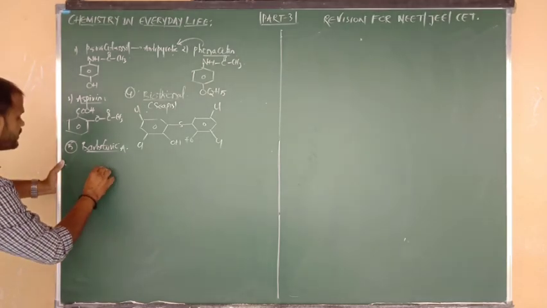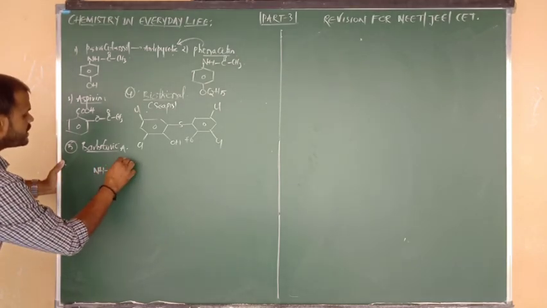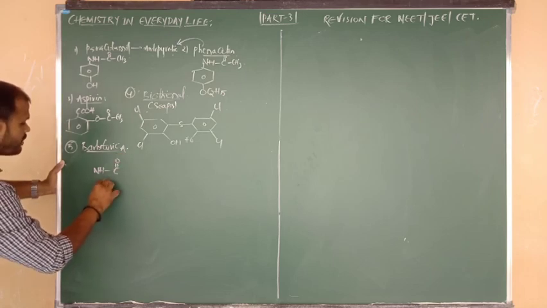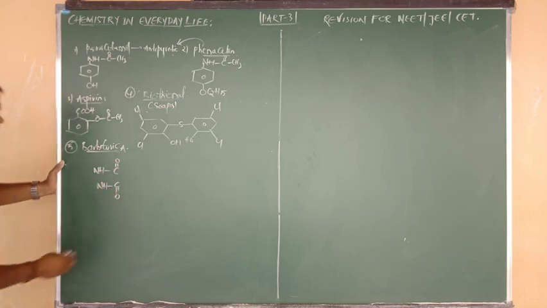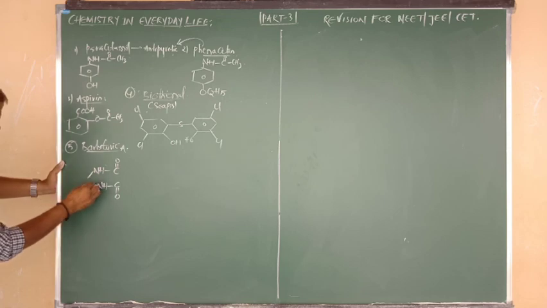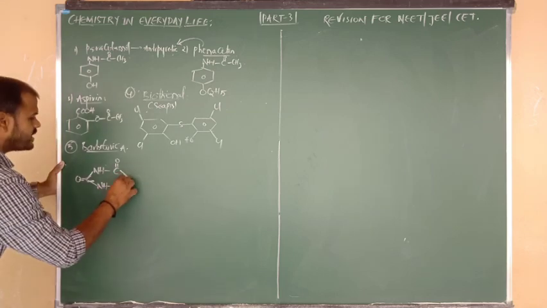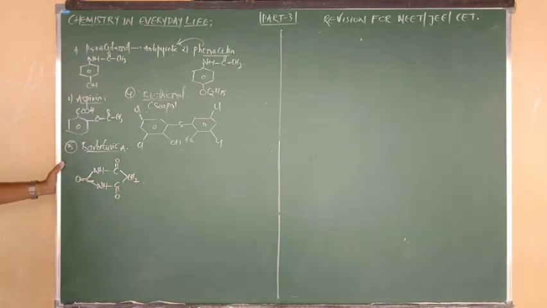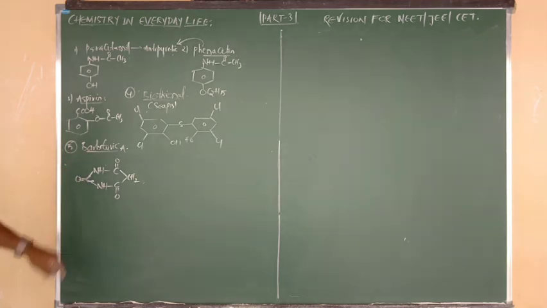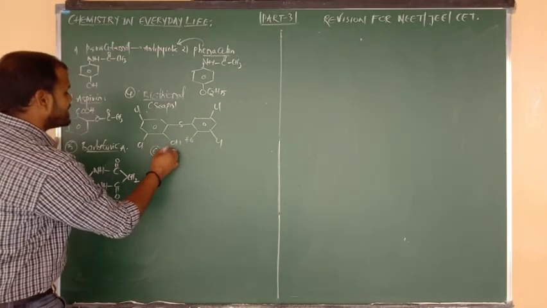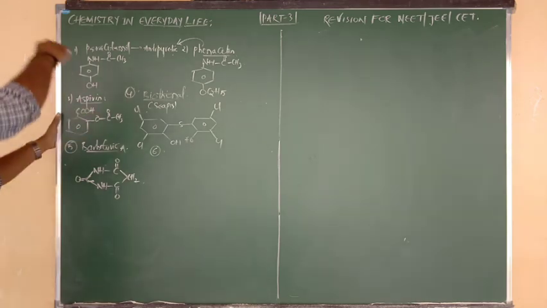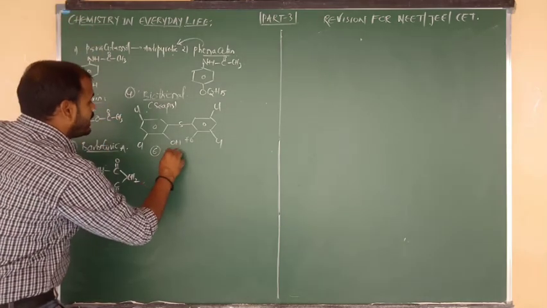The structure is NH, NH bonded to C double bond O. Again here also NH, NH bonded to C double bond O. Now between these two NH, I write another C double bond O group. Between the two C double bond O groups we write CH2. So this is the structure of barbituric acid, used as a tranquilizer. Good. Next one I am going to write is ibuprofen.